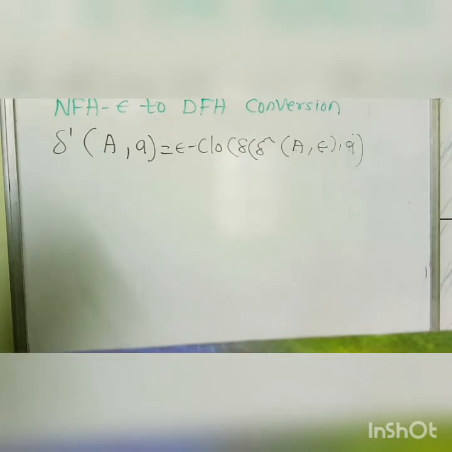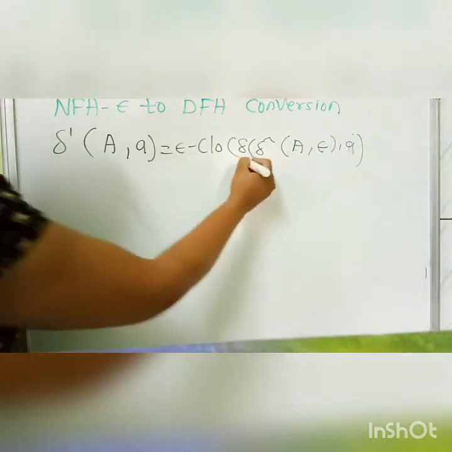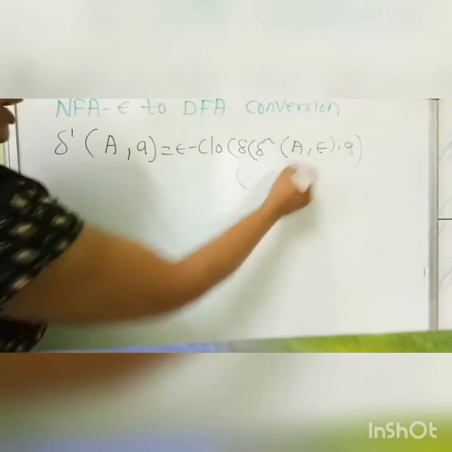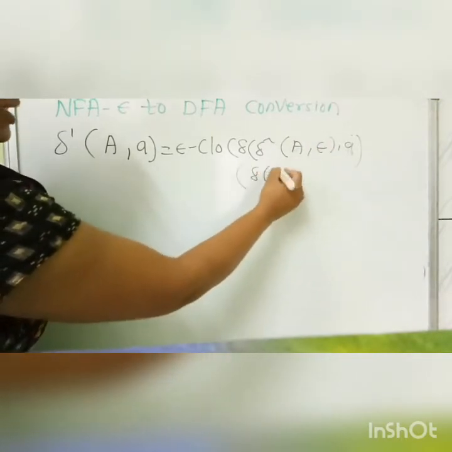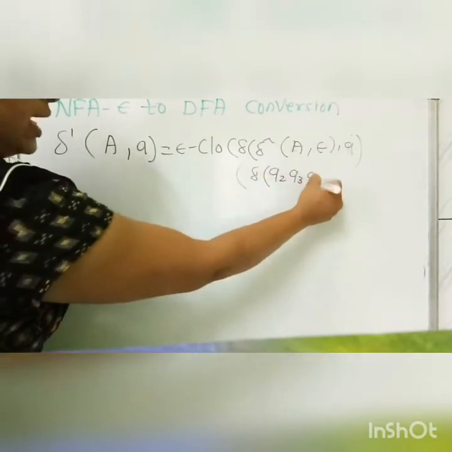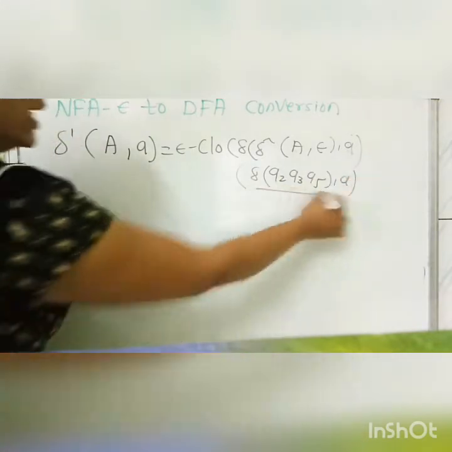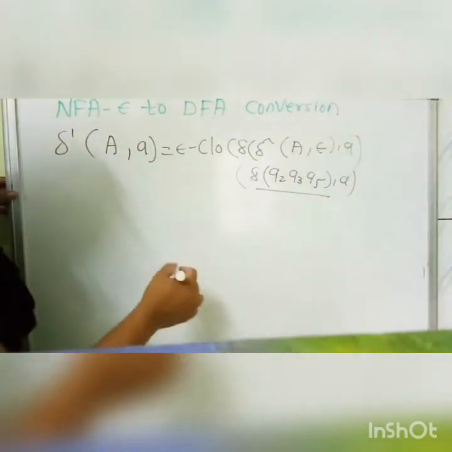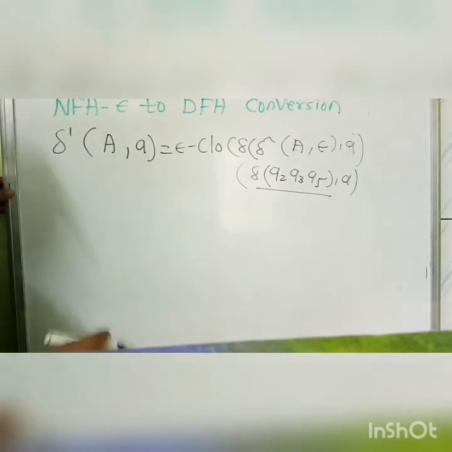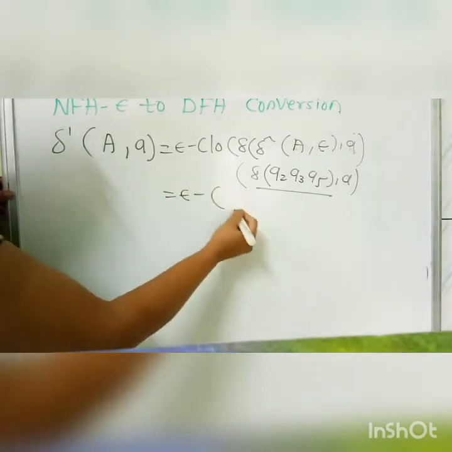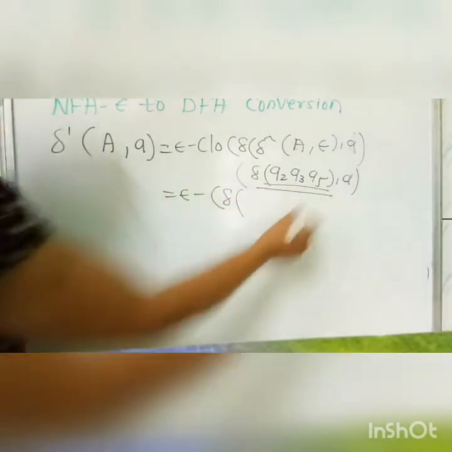So if we take Q2, Q3, Q5, delta cap of A on a epsilon is Q2, Q3 and Q5. Then we take the epsilon closure of delta of Q2, Q3, Q5.